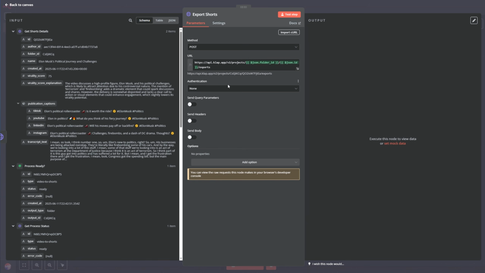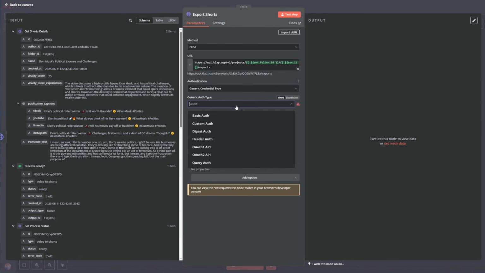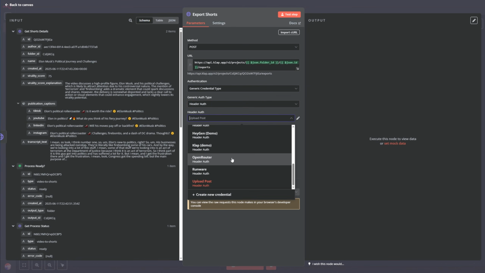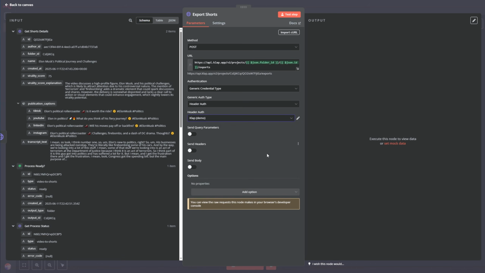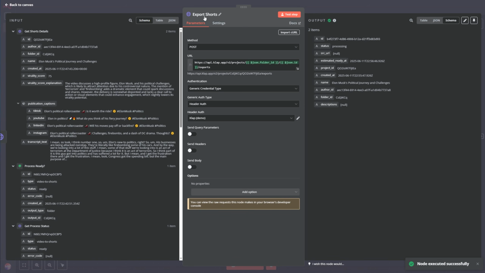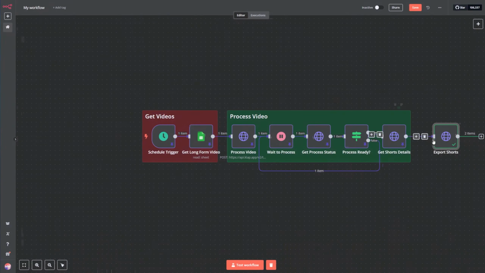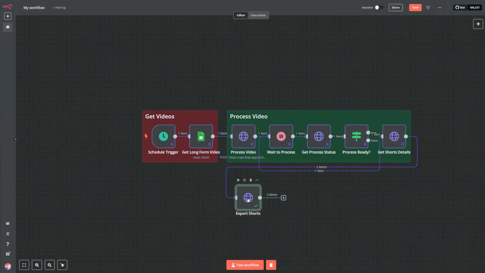Now we have to add the authentication. So it's generic credential type, header auth, and clap. And that's it. You just click on test step. Now the export is being processed. So now we put this here and we are going to wait for it to process.